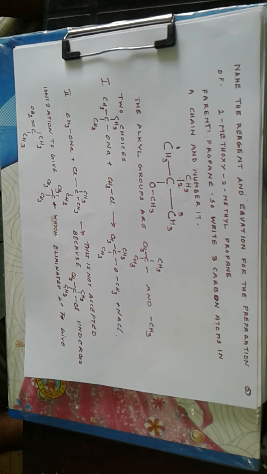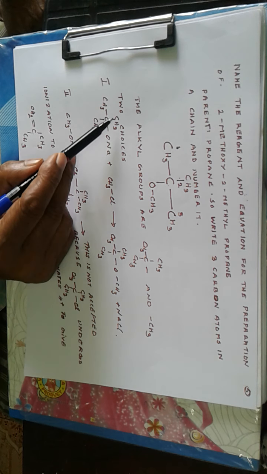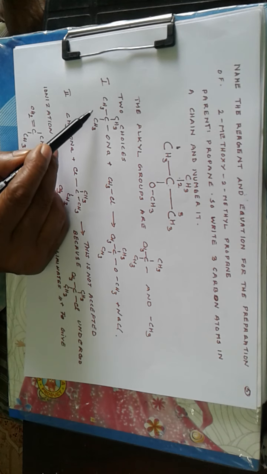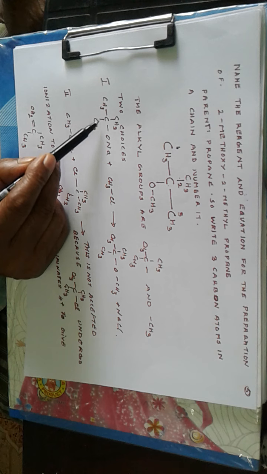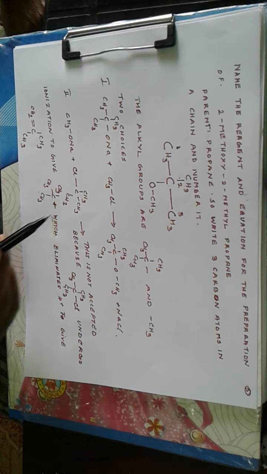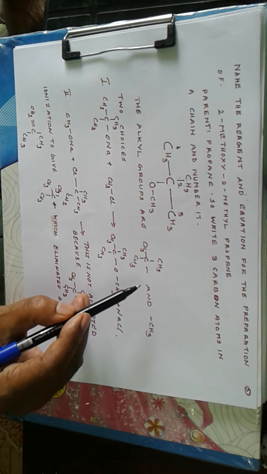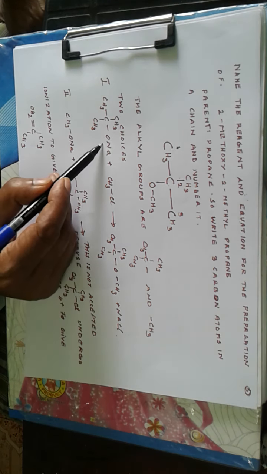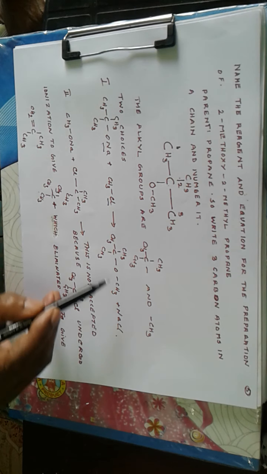Then there are 2 choices. First you take the alkoxide of tertiary butyl group. So tertiary butyl alkoxide is taken, sodium tertiary butoxide. Then you take the alkyl halide, methyl chloride. So tertiary butoxide and methyl chloride, NaCl is removed and you get the OCH3 bond, this compound.